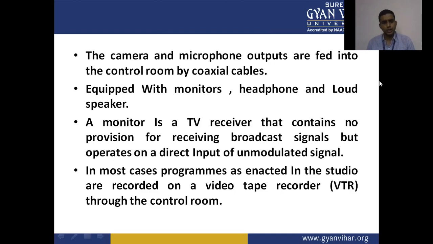A monitor is a TV receiver that contains no provision for receiving broadcast signals, but operates on a direct input of unmodulated signal. In most cases, programs enacted in the studio are recorded on a videotape recorder, that is the VTR, and sent to the control room.